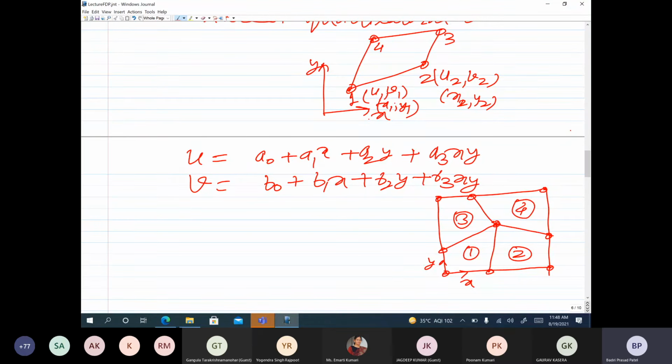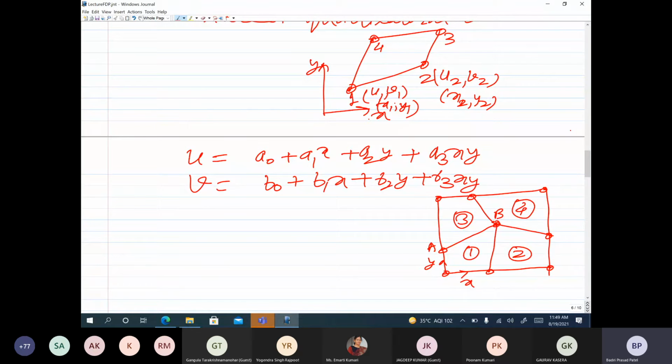Now for this arbitrary quadrilateral assembly, compatibility requires that, if we look at the displacement u or v variation along AB from element 1 or 3, because we can get the variation of u along AB from element 1, and also from element 3, it should be the same whether we calculate it from element 1 or 3. That is the continuity of primary variables, in this case the displacements u and v.